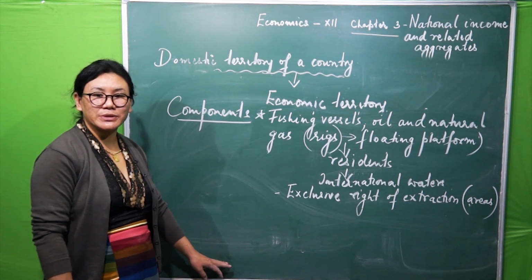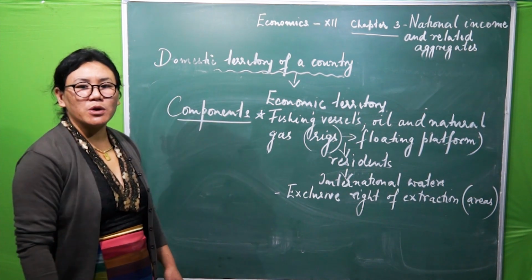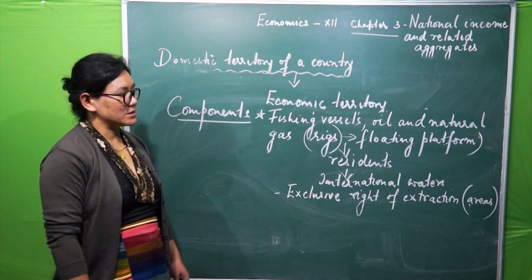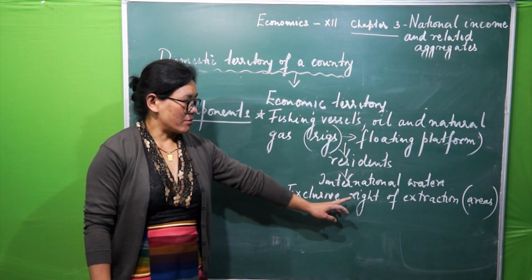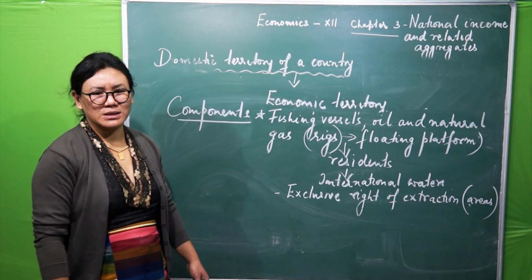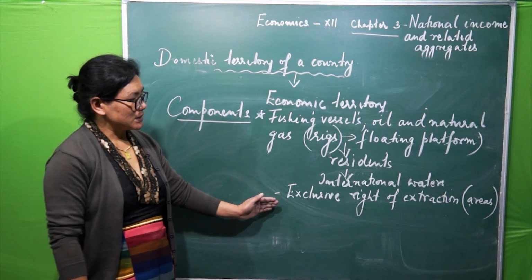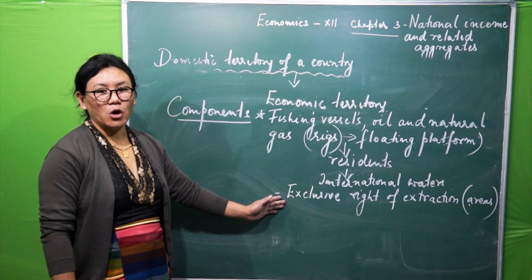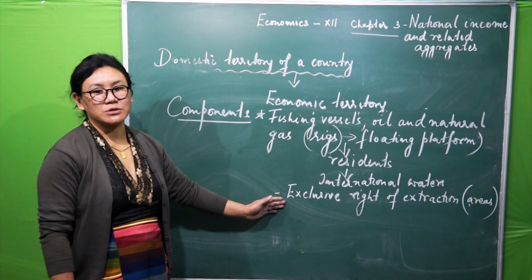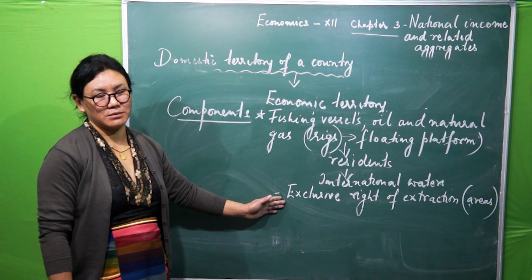Again, we will take up the same country, India. Let me take one area which is beyond the political frontier of India, and only India has the exclusive right of extraction or exploitation of anything, say for example, natural resources. Then that area will also be part of India's domestic territory. It will come under the domestic territory of India. Not necessarily does India have to own that area.